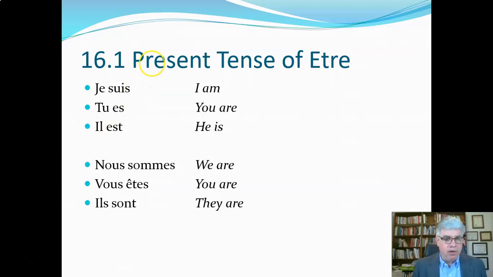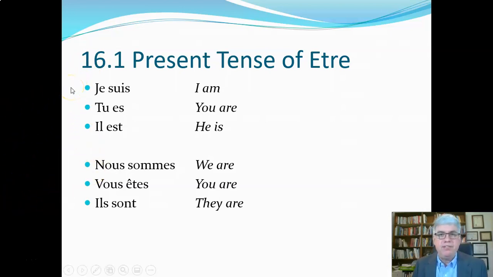Now notice for the third person, I just put the il form. I didn't put the elle form, but that's understood. We could use any third person pronoun there. Now, here down the plural, we have nous sommes, we are, vous êtes, you are, and ils sont, they are.